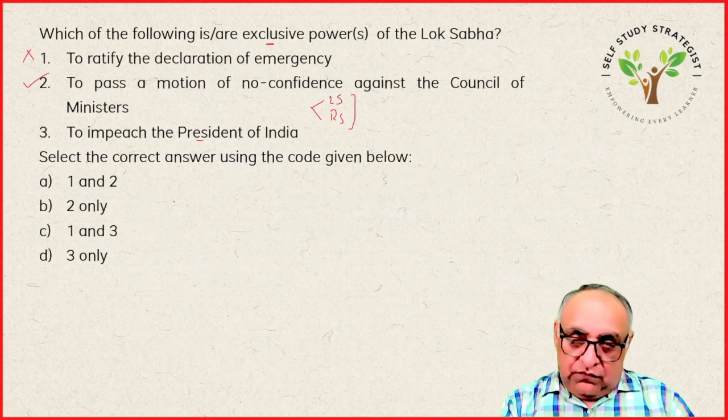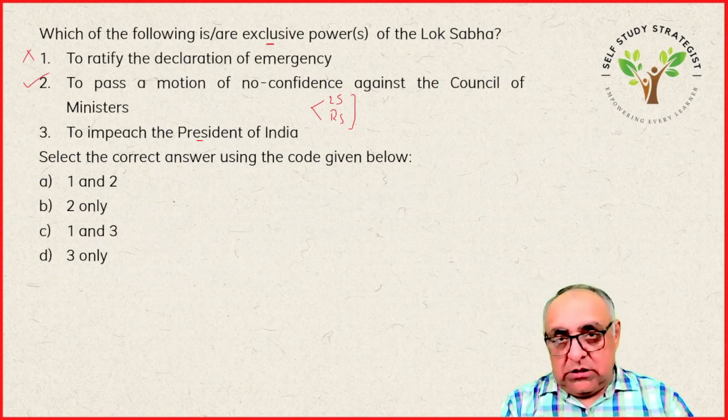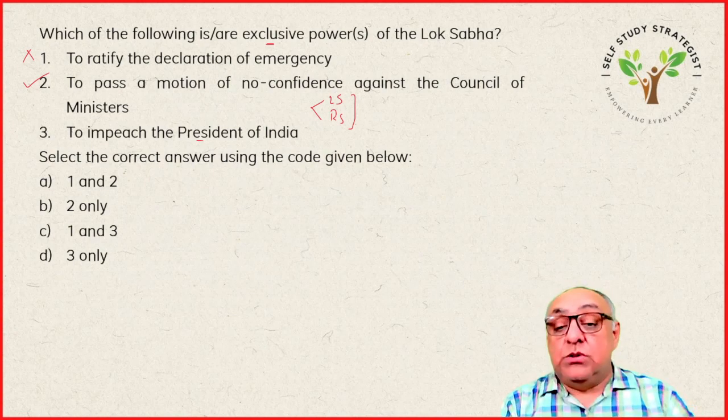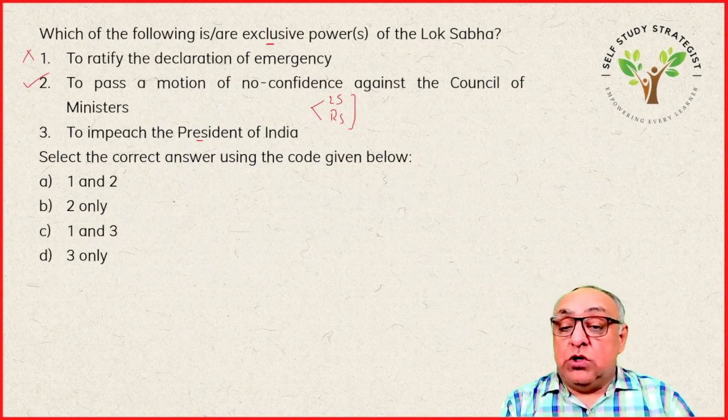And if both the houses pass the impeachment motion against the President of India by the requisite majority, then the President stands impeached. So it is not the exclusive power of the Lok Sabha. So third is also wrong. Okay. So it means only 2 is correct. So answer is B.